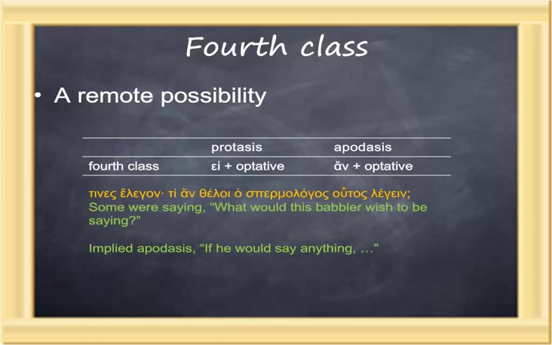The implied apodosis is, if he were to say anything, what would this babbler be saying? We only have the protasis here, the an plus the optative clause. Again, these are very rare in the New Testament, but they do occasionally occur, these fourth classes, where it's ei plus the optative, an plus the optative.